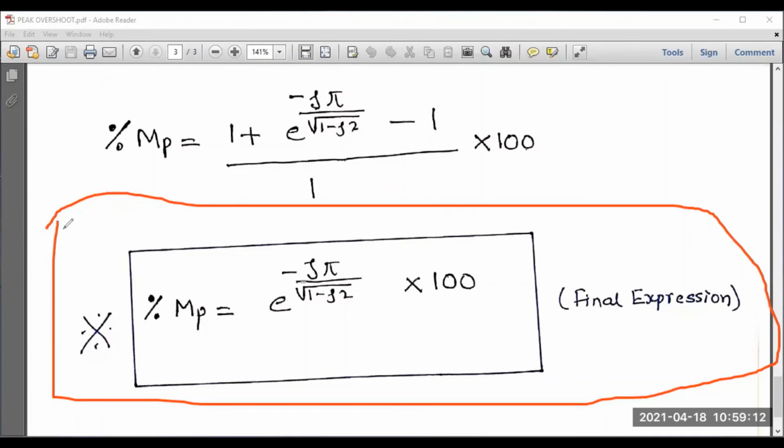Here, let us make a conclusion. Initially, we explained what we mean by peak overshoot and its importance. Later on, I derived an expression for percentage MP by following the steps. Number 1, I wrote the general expression of C of T. Thereafter, I computed C of infinity. Later, I computed C of Tp. So, percentage of MP, what is the general expression? C of Tp minus C of infinity divided by C of infinity into 100 for expressing in percentage. After simplification, I am getting the final expression as percentage of MP is equal to e to the power minus eta pi by square root of 1 minus eta square into 100.